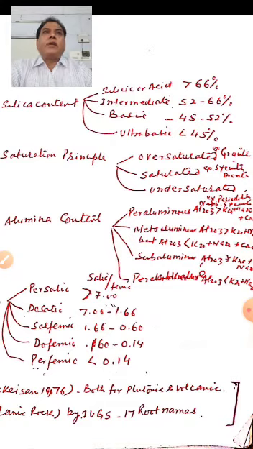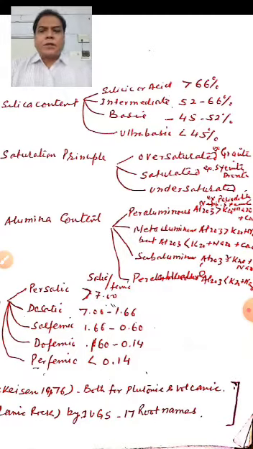Common examples are nepheline syenite, then alkaline mafic rocks; they all come in ultrabasic, meaning when we chemically analyze these rocks, they have silica content less than 45%. So overall, on the basis of silica content, igneous rocks are classified into 4 categories. First, silicic or acid igneous rocks having silica content more than 66%. Second, intermediate having silica content from 50 to 66%. Third, basic, 45 to 52% silica. And fourth is ultrabasic, less than 45% silica. This is on the basis of silica content.